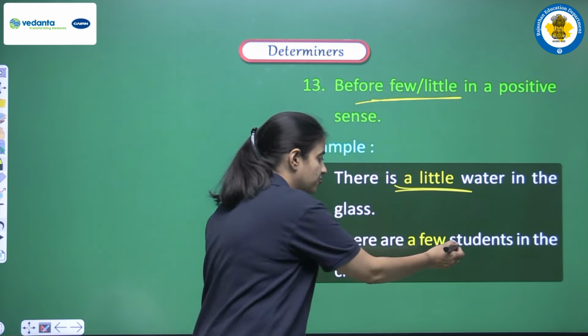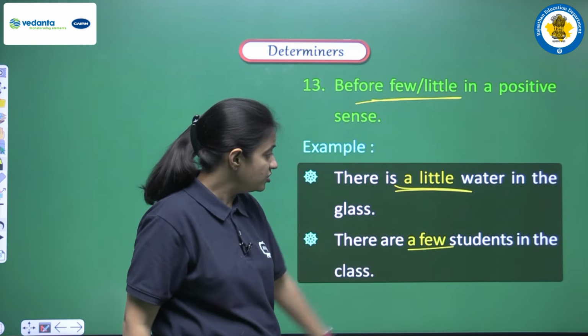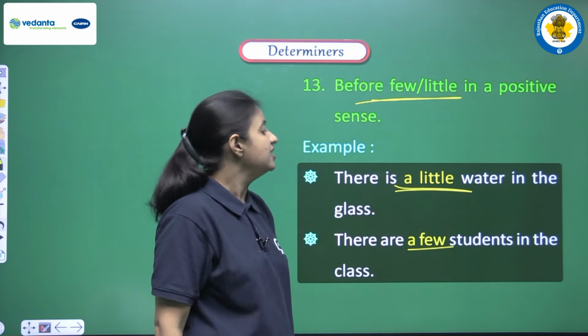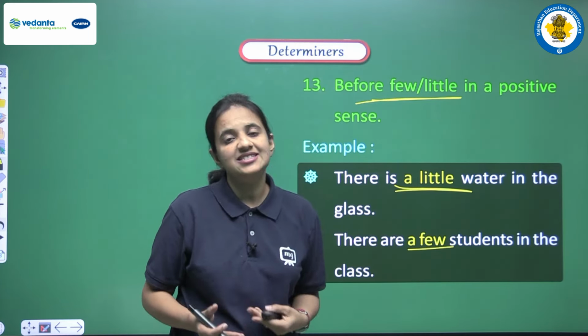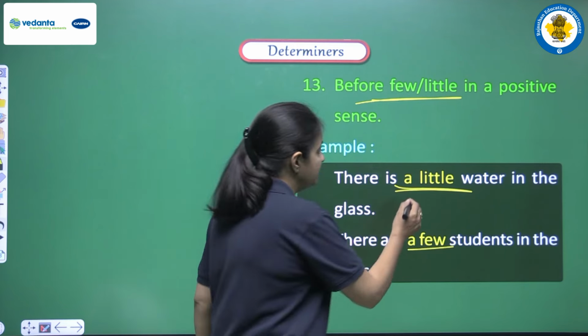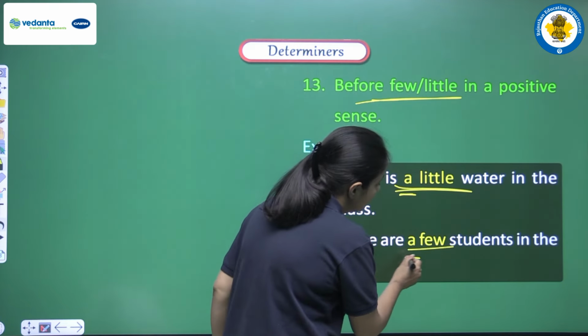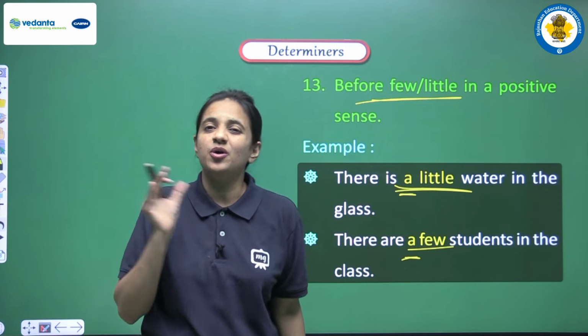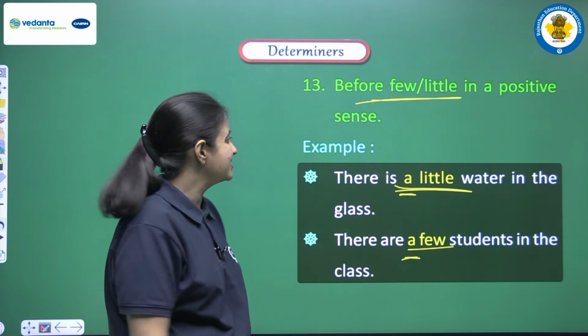Similarly, we can use a few. There are a few students in the class. So again, we are saying a positive sentence, and we are saying that in the class, yes, there are some students. So before few, before little, we can use a if we want to bring a positive meaning in the sentence.